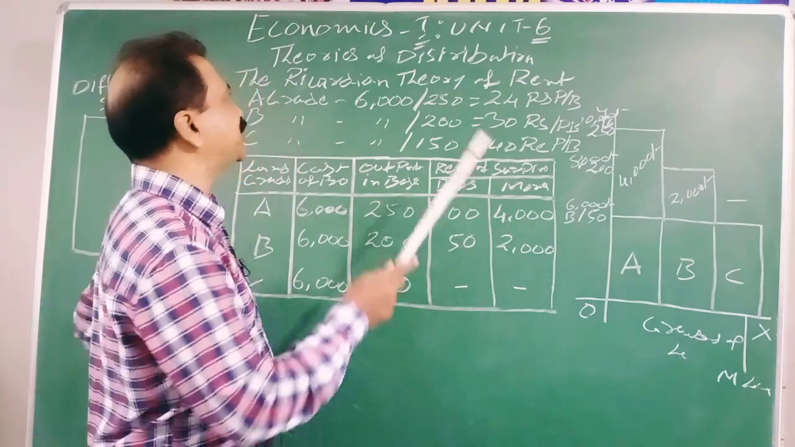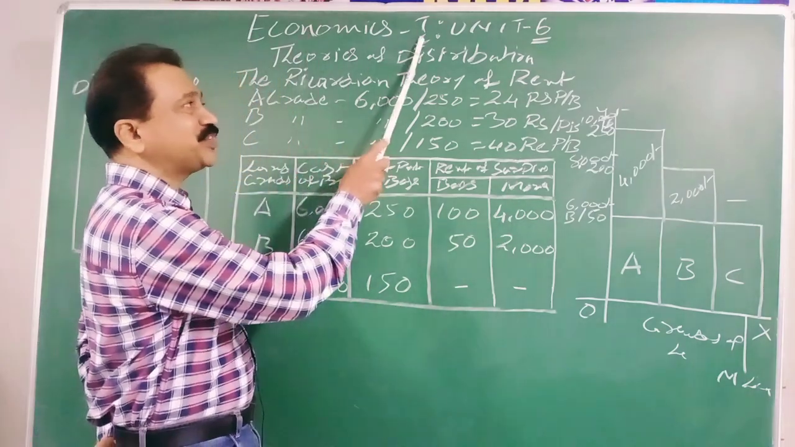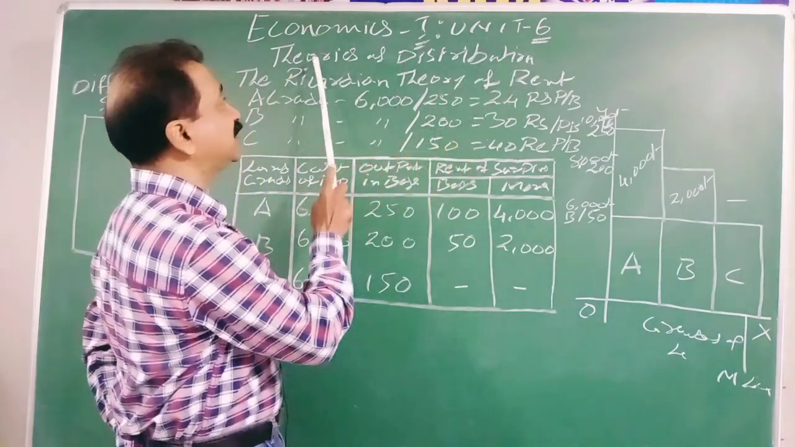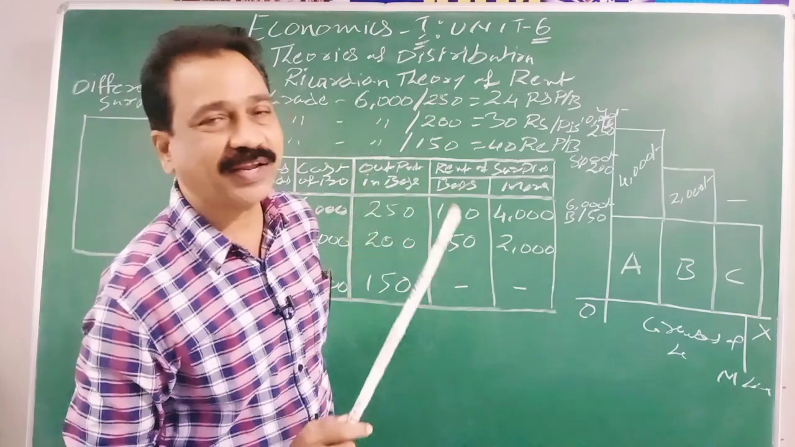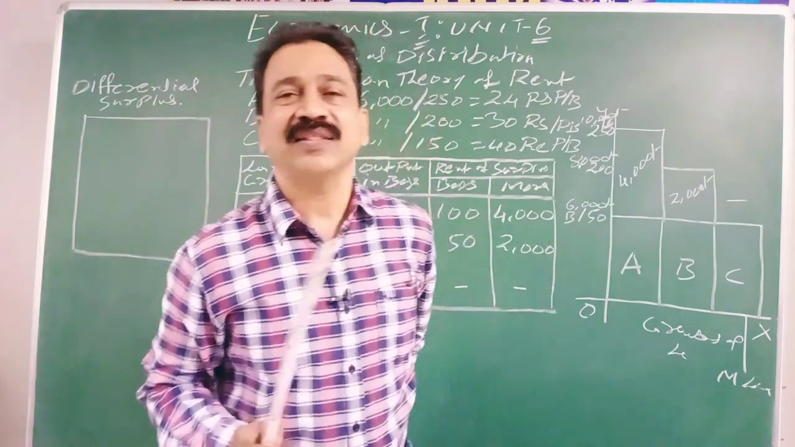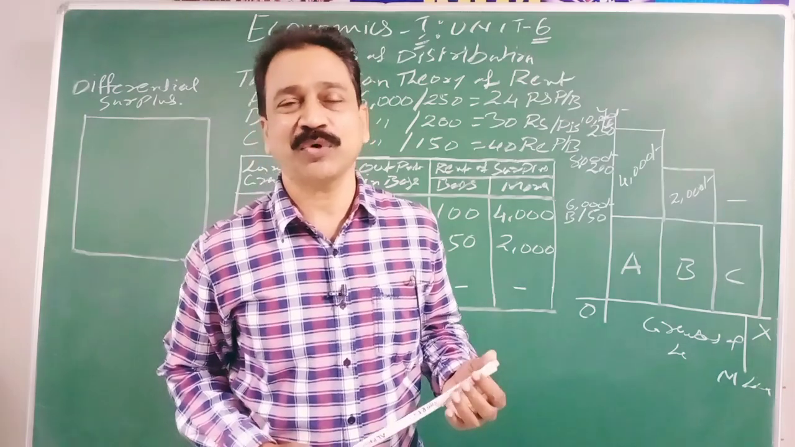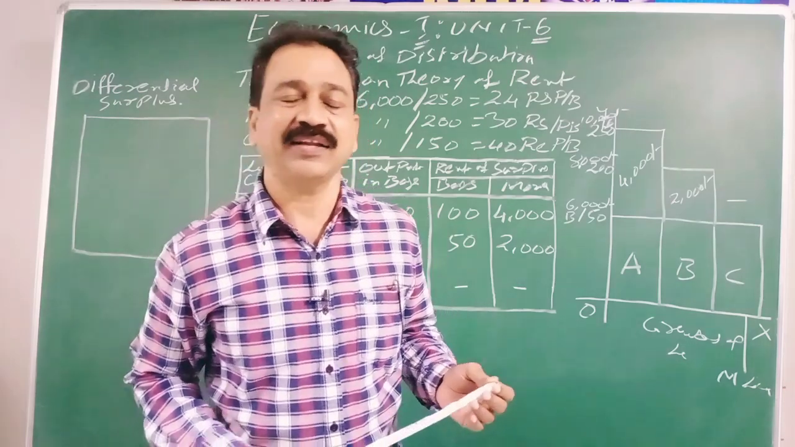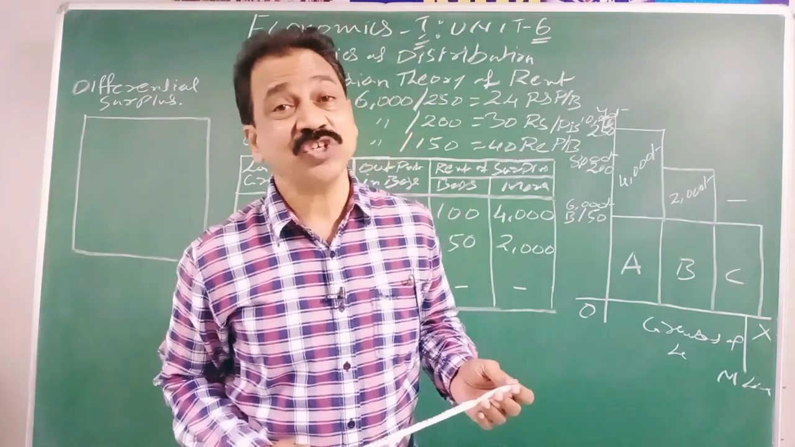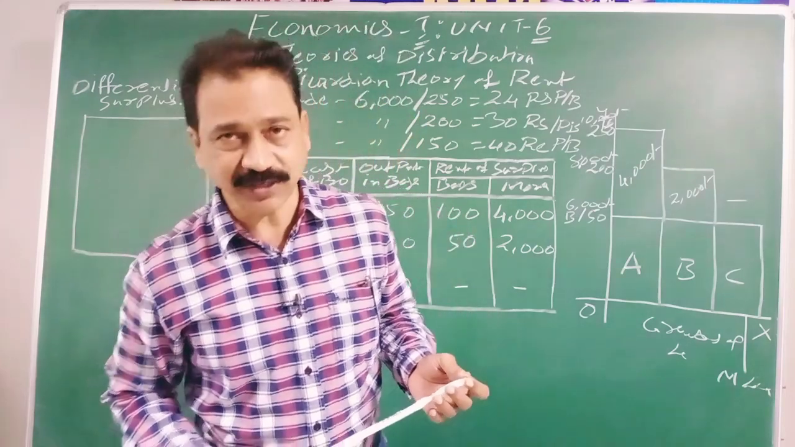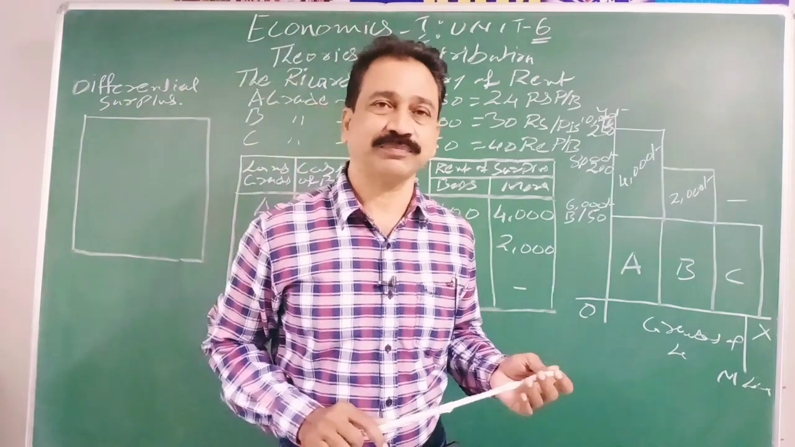Today we are going to learn from economics first year, unit 6, theories of distribution. In the last class we have seen what are the 4 factors of production and how they get their returns. We have seen functional distribution and personal distribution.